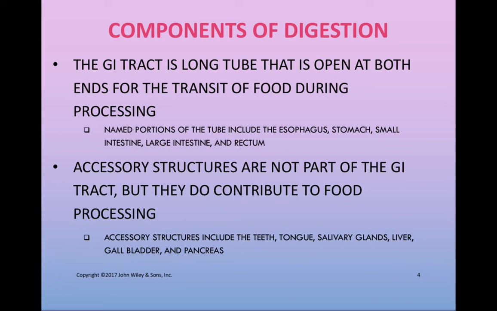But while some of these structures in particular do in fact contribute to the digestion of food, the secretions from our accessory structures play a critical role in transforming nutrients into a form that can be absorbed. The accessory structures include the teeth, the tongue, and the salivary glands, which can all be found in the mouth, as well as the liver, the gallbladder, and the pancreas, which will all release their secretions directly into the small intestine to drastically accelerate digestion.